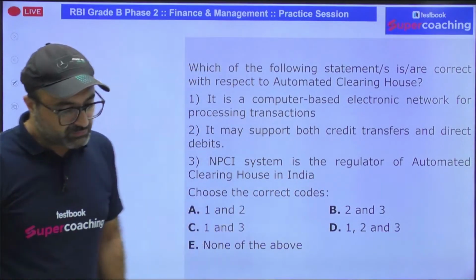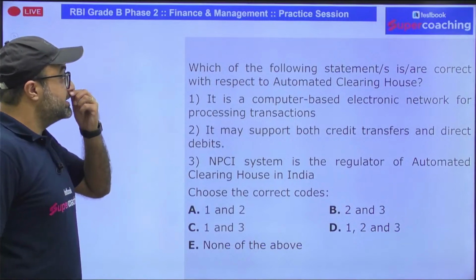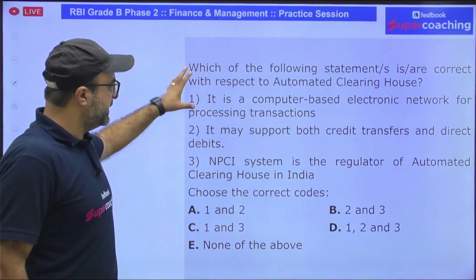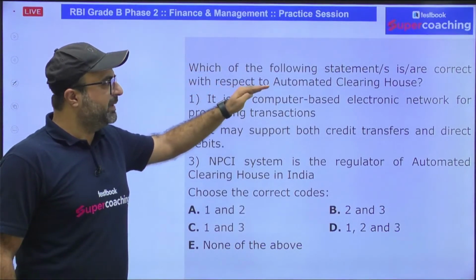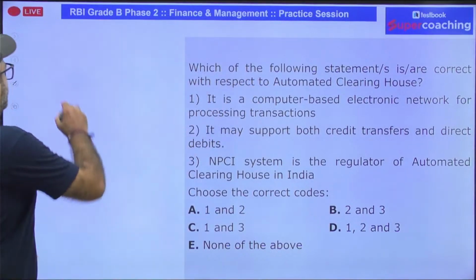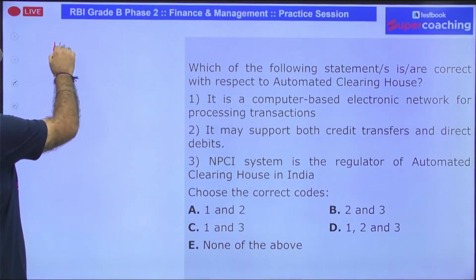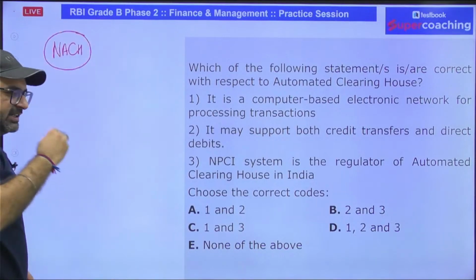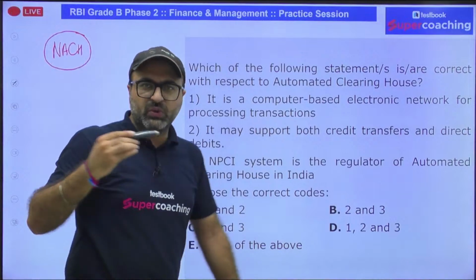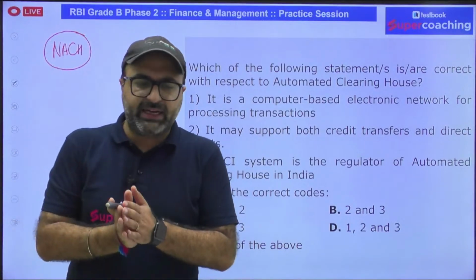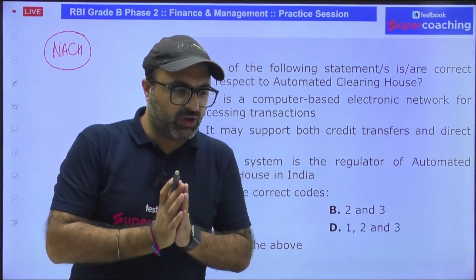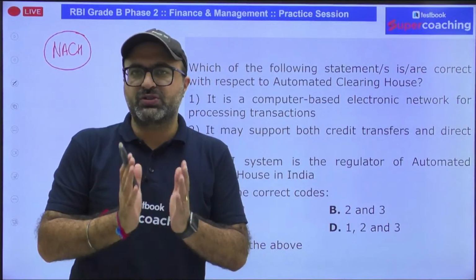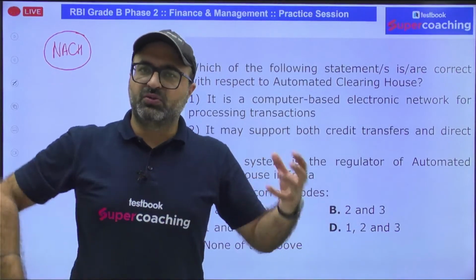Next question. Which of the following statements is correct with respect to the automated clearinghouse? You know that National Automated Clearinghouse, earlier when physical checks were circulated in order to complete the process of clearing, that was known as clearing houses.